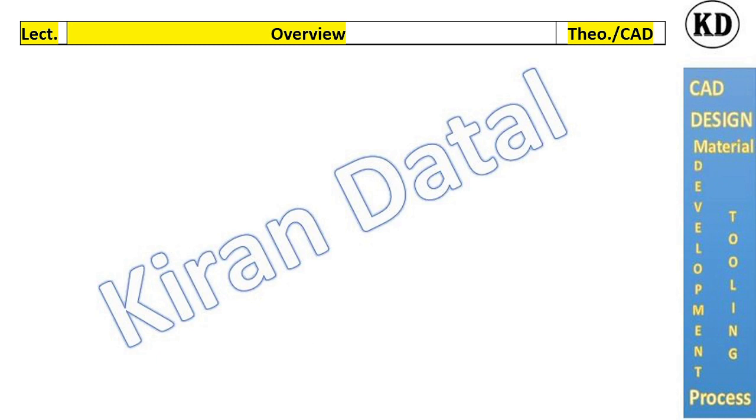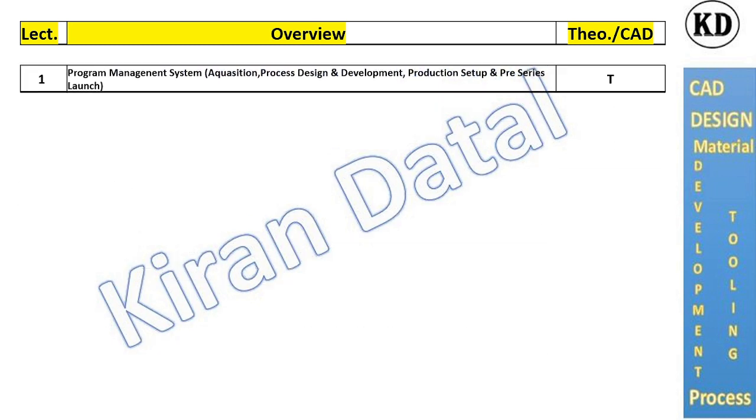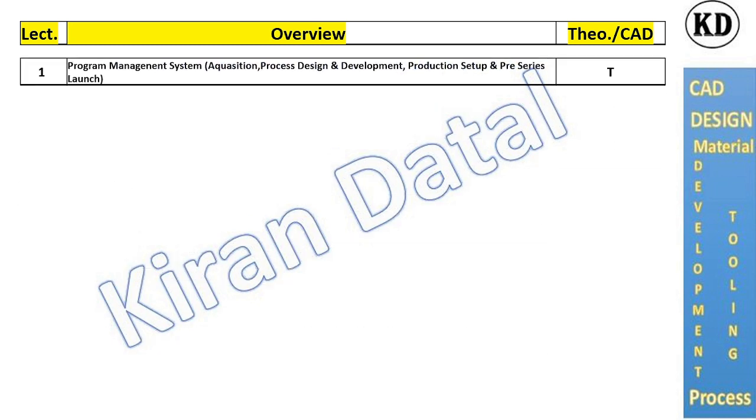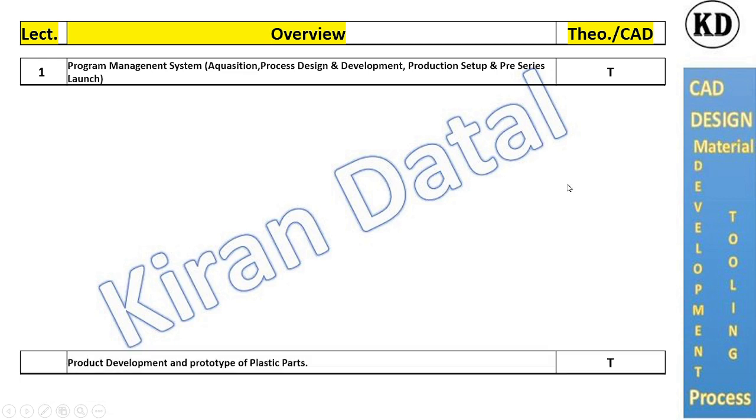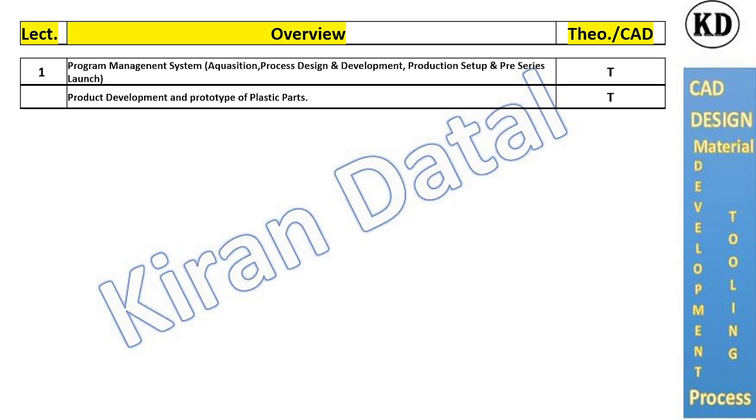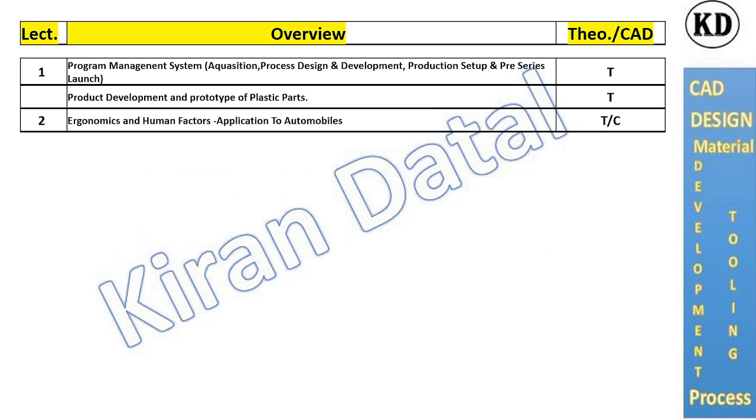In overview, the first lecture is program management. In that we will cover how a program is managed in design, because the duration of any vehicle launch is almost 5 years, so we have to maintain all data and track accordingly. Product development cycles and prototyping of plastic products we will cover.